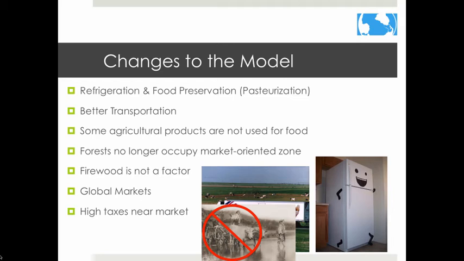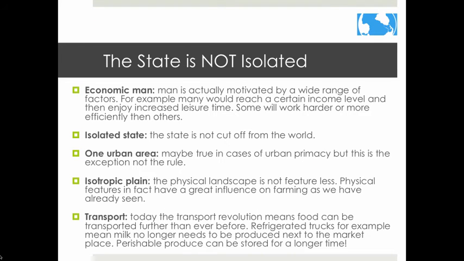Other changes to the model include the fact that farmers are now growing food for global markets instead of local markets. Another reason that it becomes difficult to apply the model is that it oversimplifies the real world. The main weakness of his model relates to the basic assumptions that he made. Each of these can be dismissed.